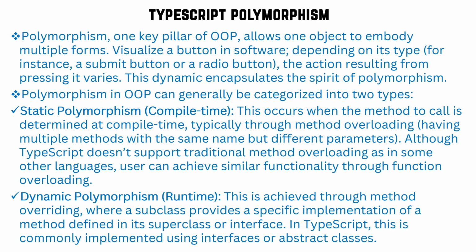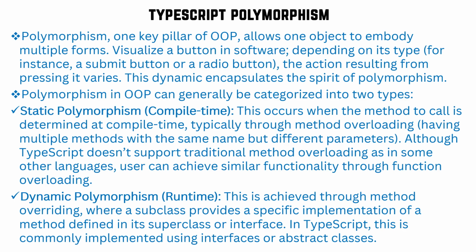There are two categories, as already told: static and dynamic polymorphism. Static occurs when the method to call is determined at compile time, typically through method overloading. It is called static polymorphism, compile time polymorphism, or method overloading: having multiple methods with the same name but different parameters.